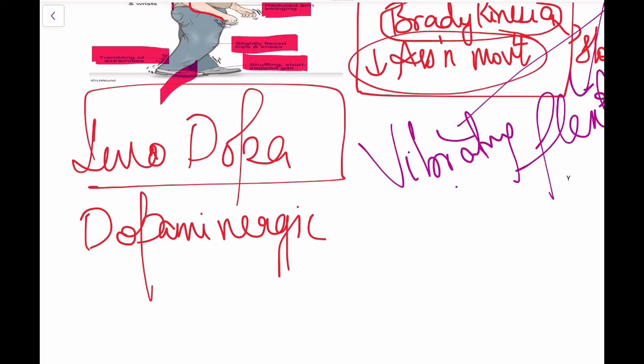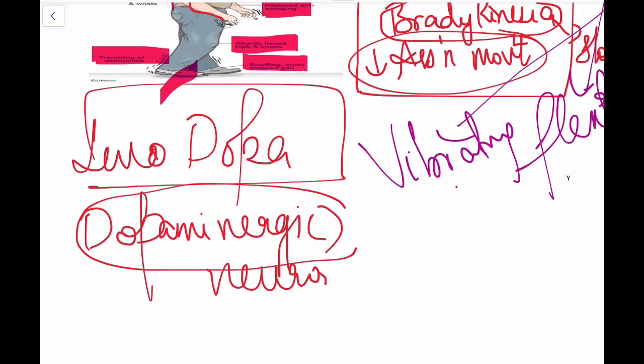Levodopa is an injection we give as a treatment for Parkinson's disease. What happens is that the levodopa will cross the blood-brain barrier and will support the functioning of the dopaminergic neurons involved in the nigrostriatal pathway, and the movement is facilitated.